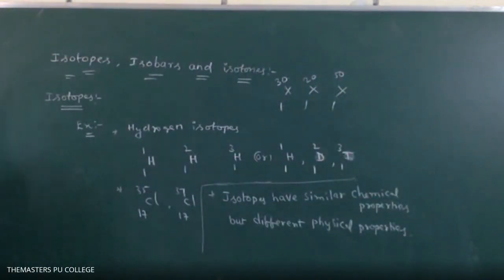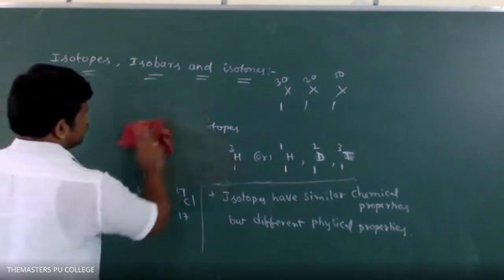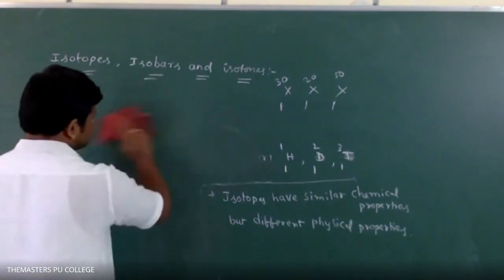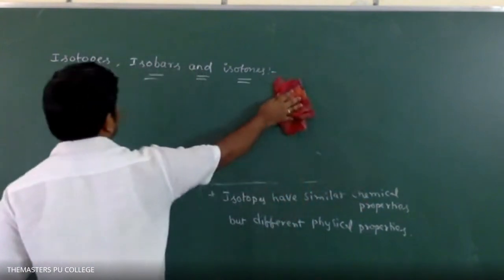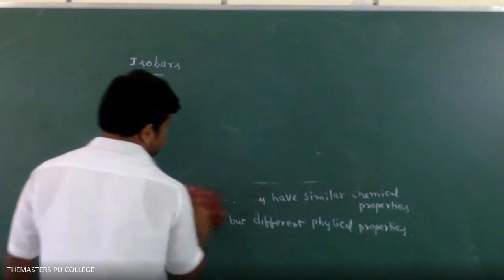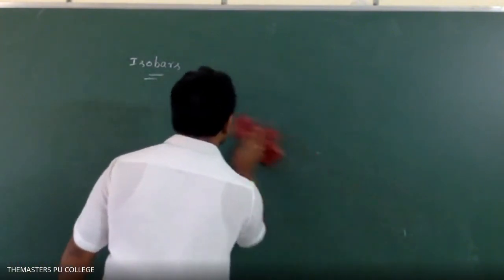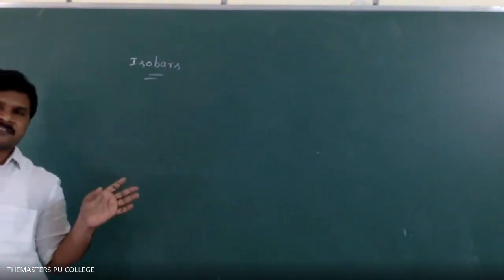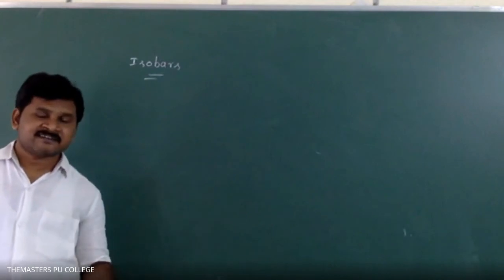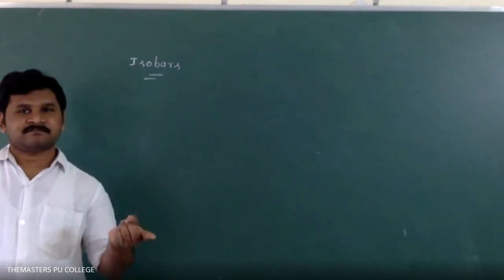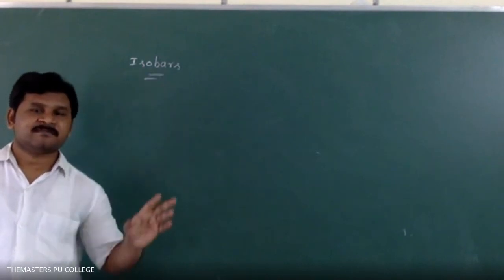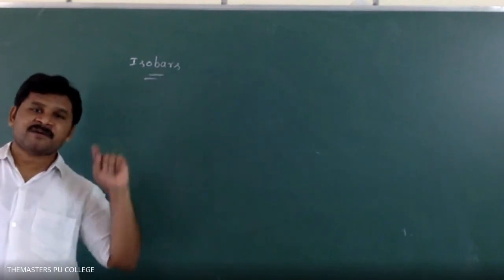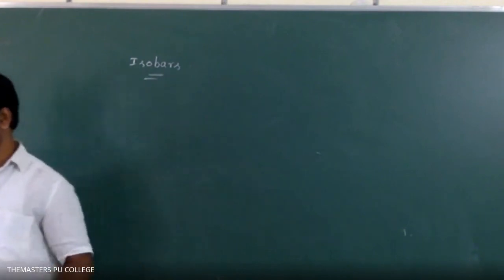Next, isobars. What are isobars? Opposite to isotopes. In isobars the atomic number is different, but the mass number is the same. The down number is different, the upper number is the same. In isotopes, the down number is the same and the upper number is different. Here it is opposite. Please write down the definition.